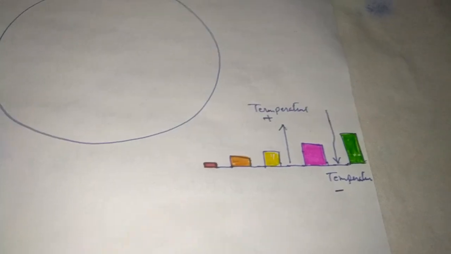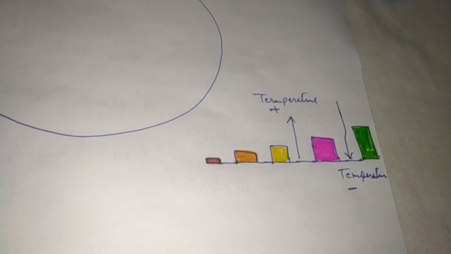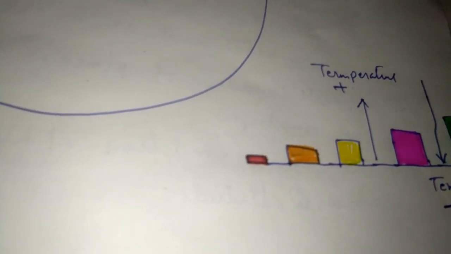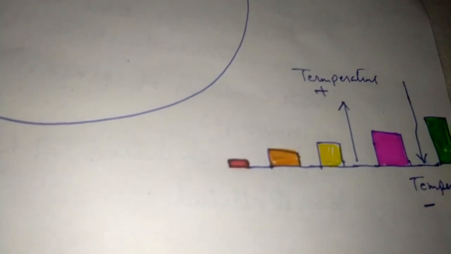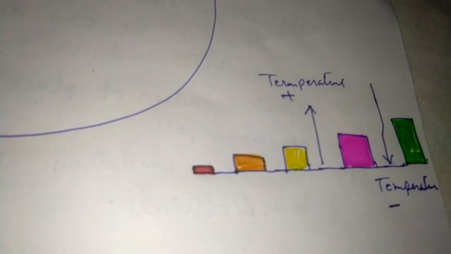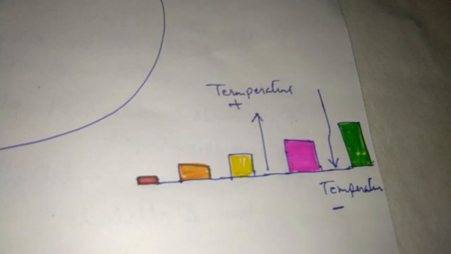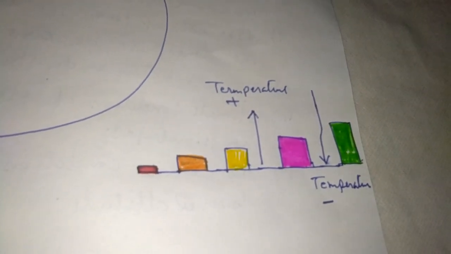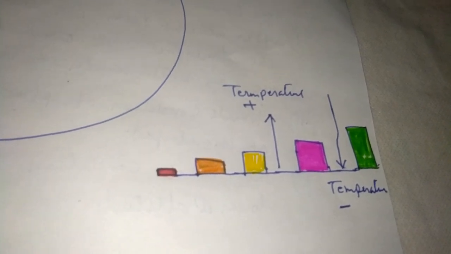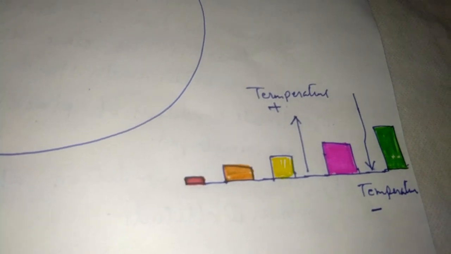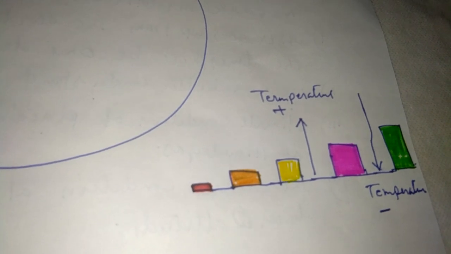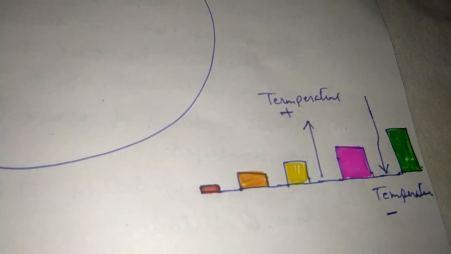You can better understand with this diagram. This is the lower part of the earth, shown in red color, where there is a very high temperature. As you move to a higher level, the temperature decreases. The Himalayan mountains have lower temperatures, while the plains area, where there is no altitude, has higher temperatures.